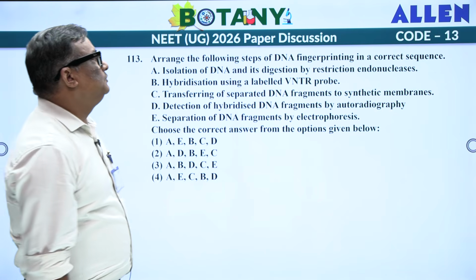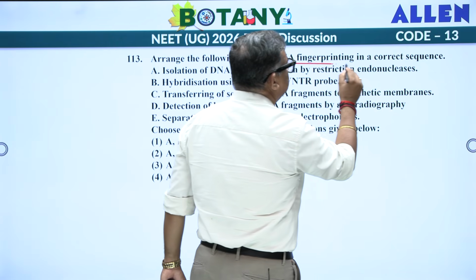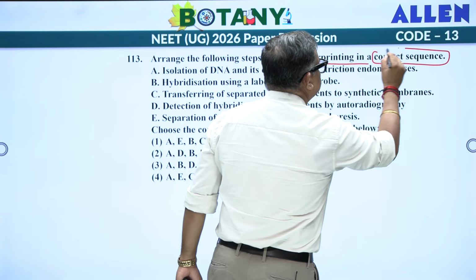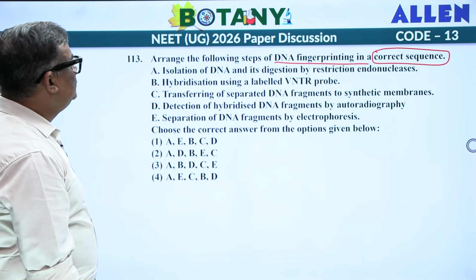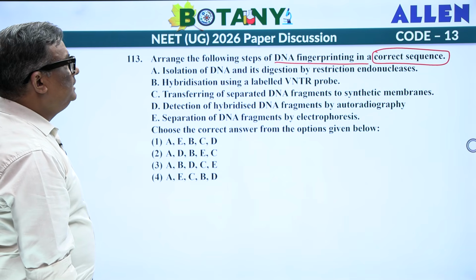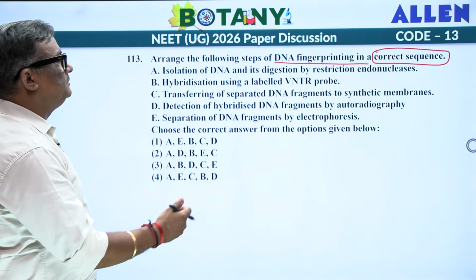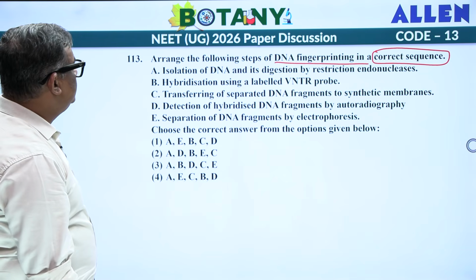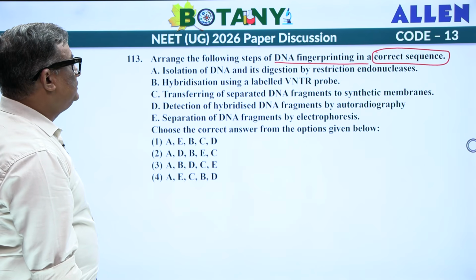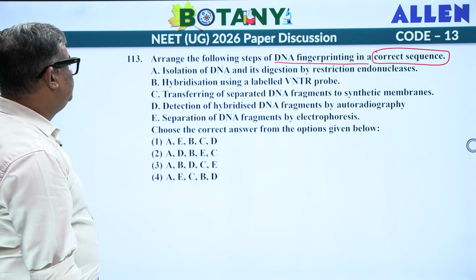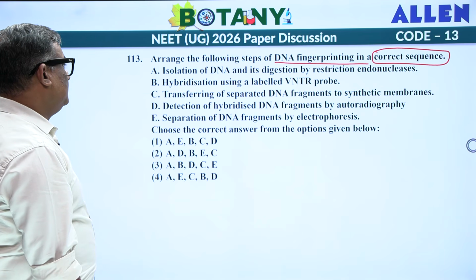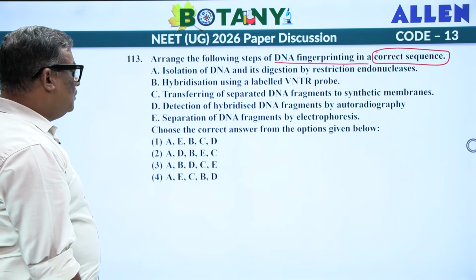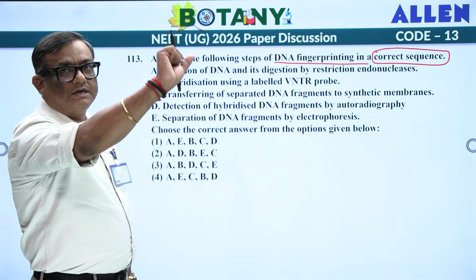Arrange the following steps of DNA fingerprinting in a correct sequence. Isolation of DNA and its digestion by restriction endonuclease, hybridization using a labeled VNTR probe, transferring of separated DNA fragments to synthetic membrane, detection of hybridized DNA fragments by autoradiography, separation of DNA fragments by electrophoresis. Now, you all know that autoradiography is the last step.